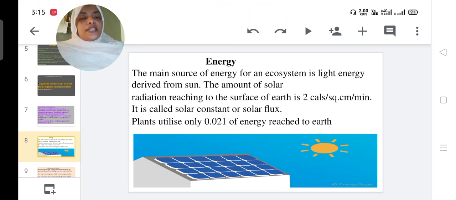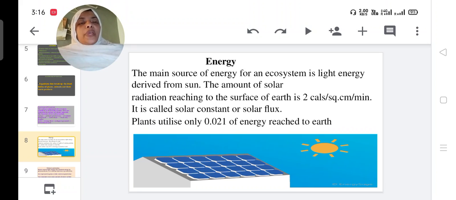First one, energy. The main source of energy for an ecosystem is light energy. It is derived from the sun. The amount of solar radiation reaching the surface of earth is 2 joules per square centimeter per minute. It is called solar constant or solar flux. Plants utilize only 0.021 of energy reached to earth.